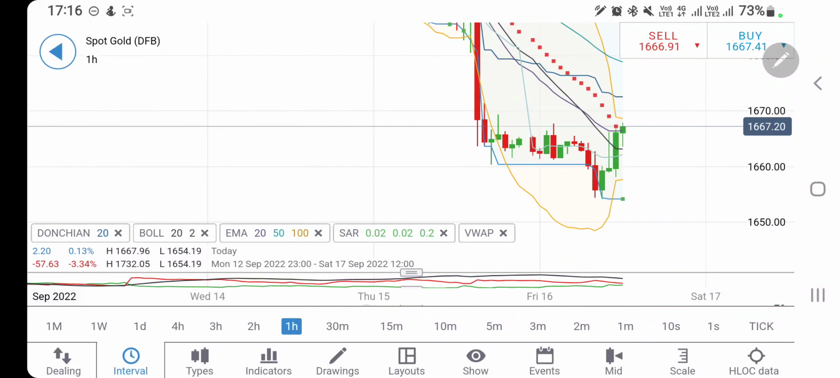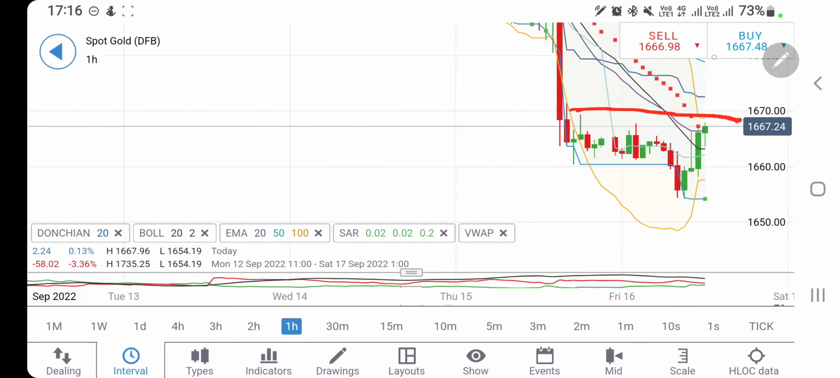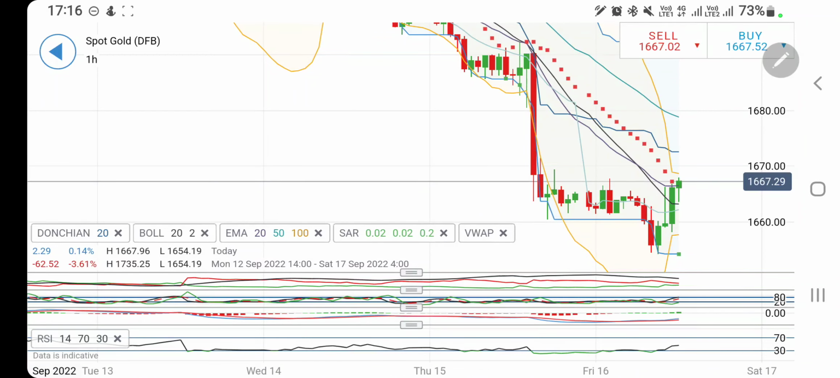Look at the hourly charts. Now if you see the hourly charts, it is still giving you lower highs, so be watchful. Once it breaks past this zone, once it breaks past 1670, definitely it may call for a good move. Then you can look forward to 1674, 1680 levels. There is a resistance at 1680.